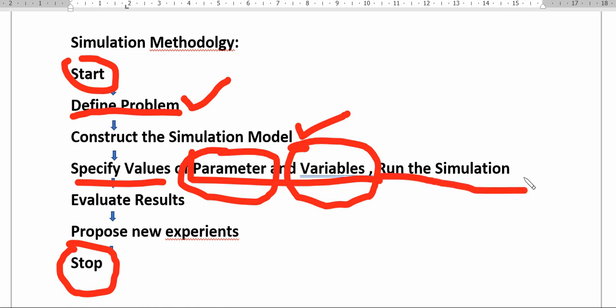They have to run the simulation and feel like a real time situation, like when astronauts are going, how they are going to pass their 24 hours, how they are going to sleep, how they are going to change their clothes, how they are going to do their daily routine in zero gravity. So this they have to study. Next comes evaluating the result. Now you have to find out what result is coming, how the actual person is feeling in zero gravity.